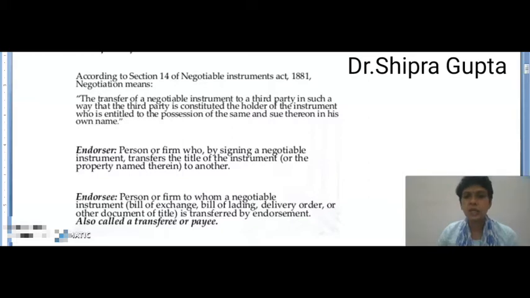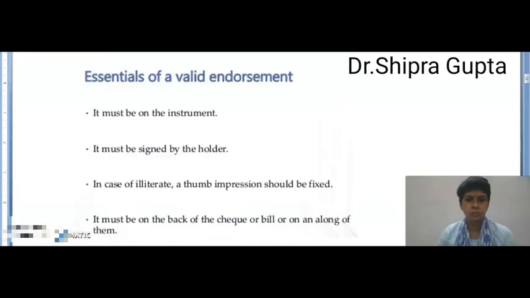Now the parties. The endorser is a person or firm who, by signing a negotiable instrument, transfers the title of the instrument or the property named therein to another person. The second party is the endorsee. The endorsee is a person or firm to whom a negotiable instrument, bill of exchange, bill of lading, delivery order, or other instrument of title is transferred by endorsement, also called a transferee or payee.